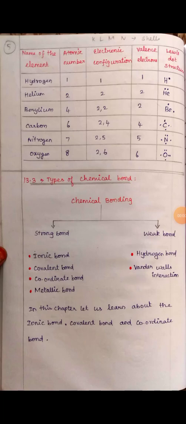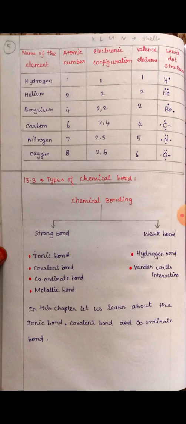13.3, that is types of chemical bond. The topic is types of chemical bond. Chemical bonding is split into two: one is strong bond and the other one is weak bond.